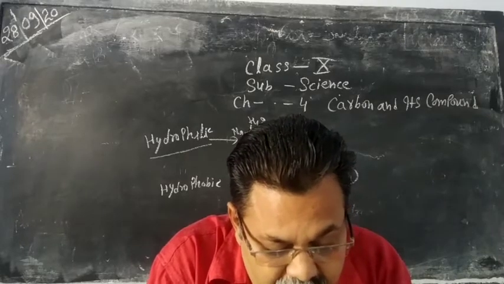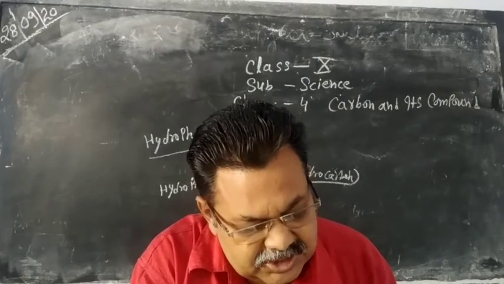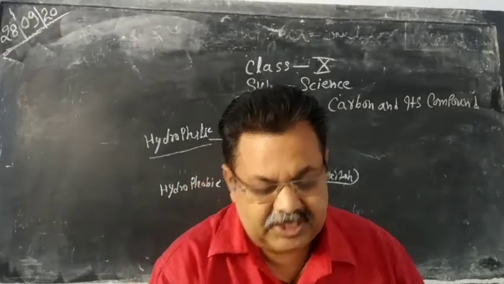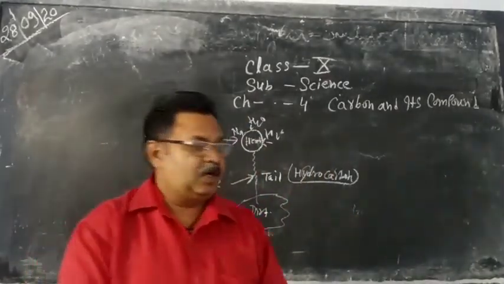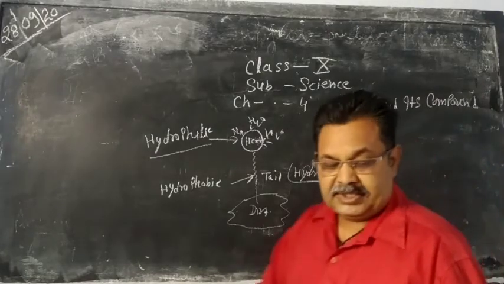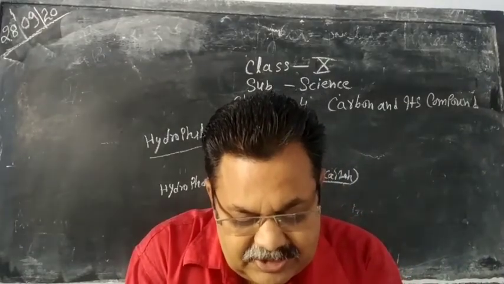Now at the end of this chapter, we have to take some important points that we have learned in this chapter. We have discussed these points one by one, so listen carefully to these important points. First one is carbon is versatile in nature.